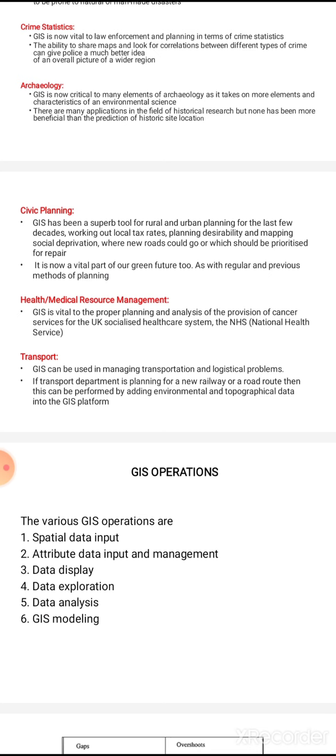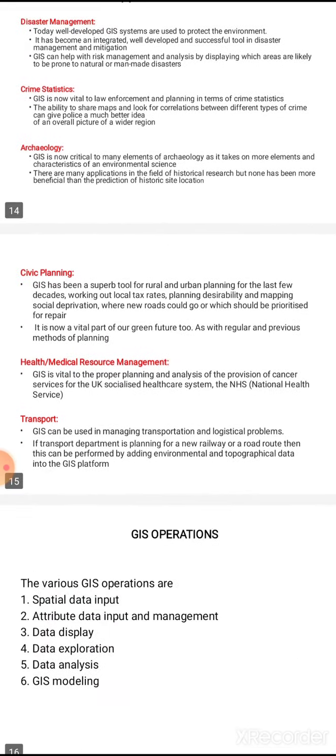Next, the final application of GIS is transport. GIS can be used in managing transportation and logistic problems. If the transport department is planning for a new railway or road route, then this can be performed by adding environmental and topographical data into the GIS platform. So this is all about applications of GIS.